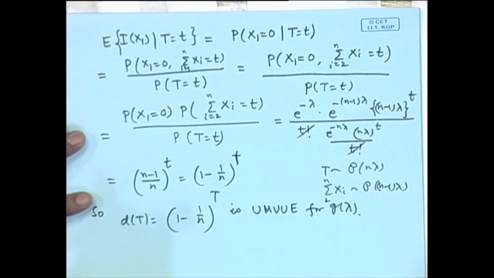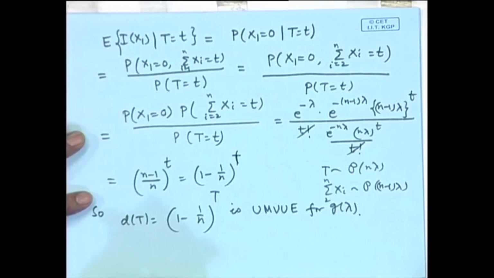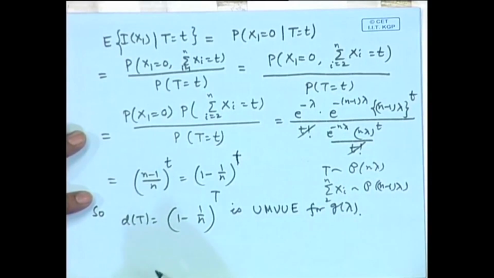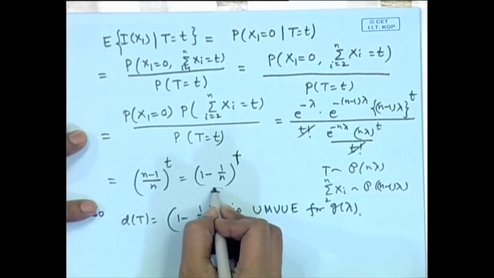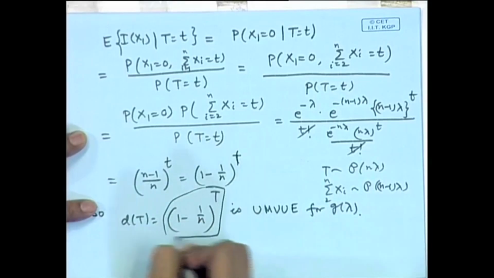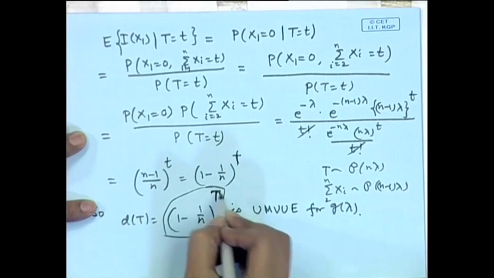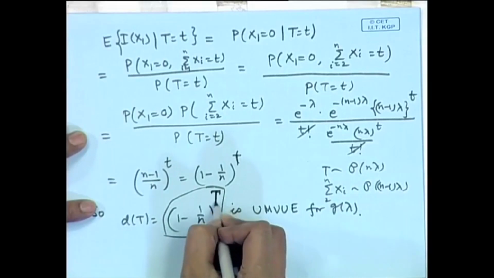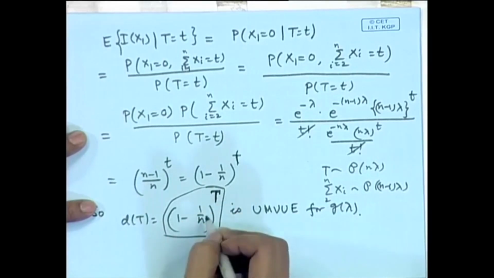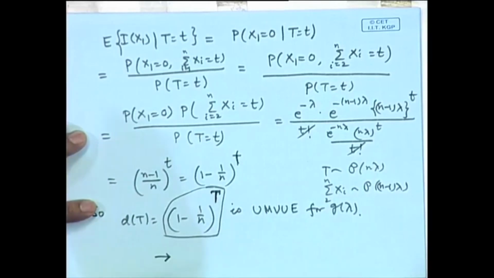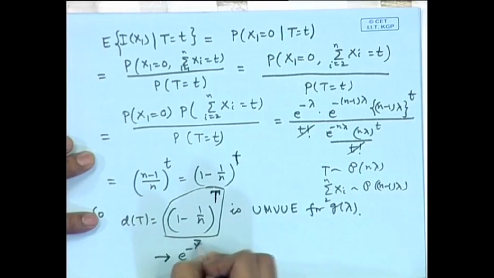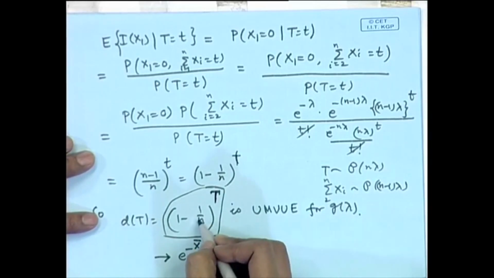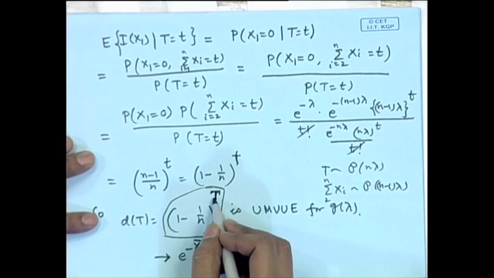So, this concept of completeness and sufficiency is extremely useful for determination of the minimum variance unbiased estimators for given problems. Of course, one may wonder that this estimator looks somewhat different, because we are estimating e to the power minus lambda and look at what type of term we have got. But if you see carefully, if I take the limit of this as n tends to infinity, it is actually e to the power minus x bar, because this is nothing but n times x bar.